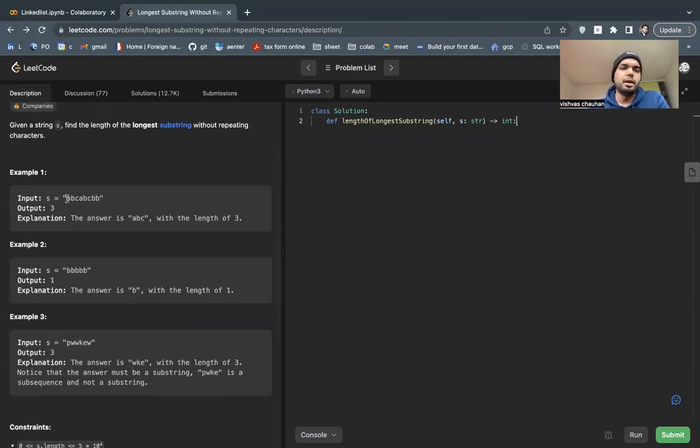For example, in A, B, C, A, B, C, B, B, what is the max longest string? You can see A, B, C, then B, C, A, and then B is repeated. So until any character is repeated, you need to find the unique substring, like A, B, C.